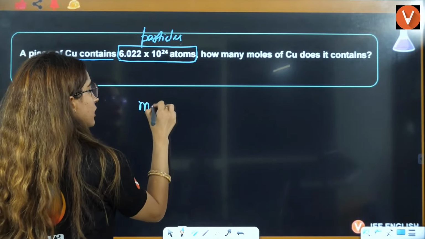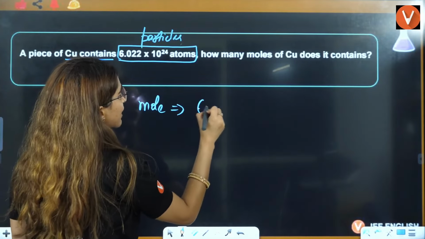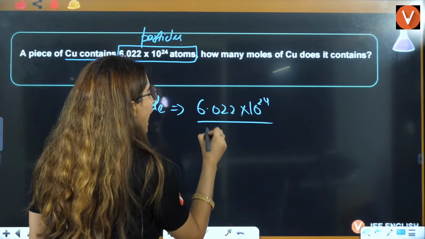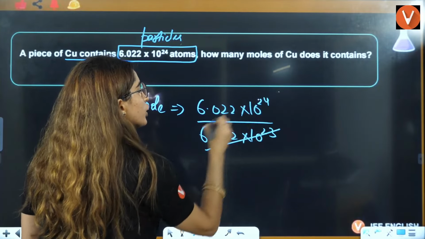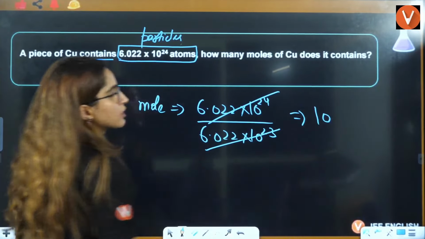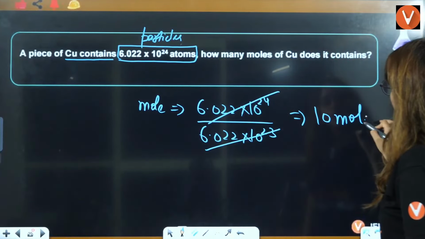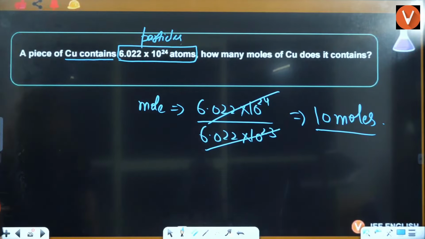So moles in terms of particles is given particles, 6.022 into 10 raised to 24, divided by Avogadro's number, 6.022 into 10 raised to 23. You cancel it and you will get 10. So the answer is 10 moles.